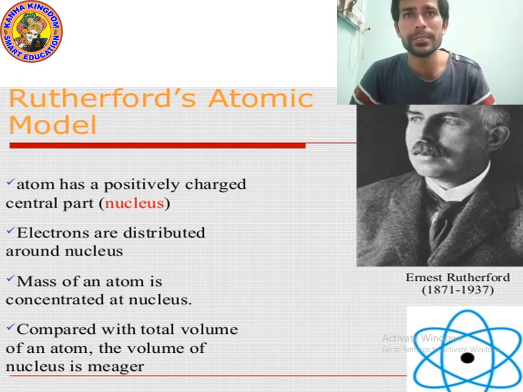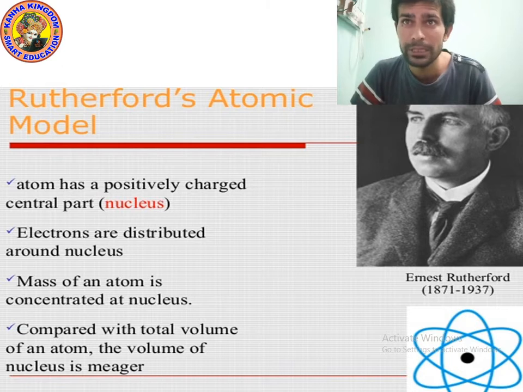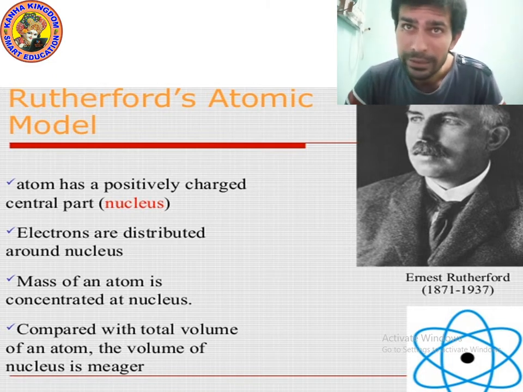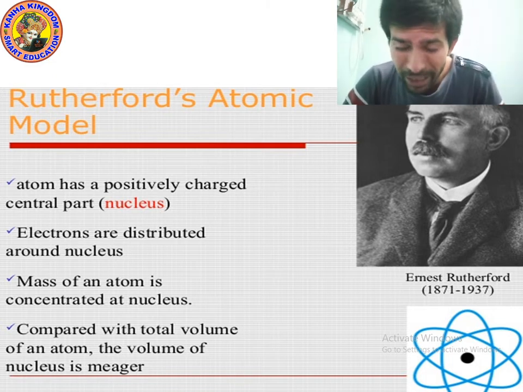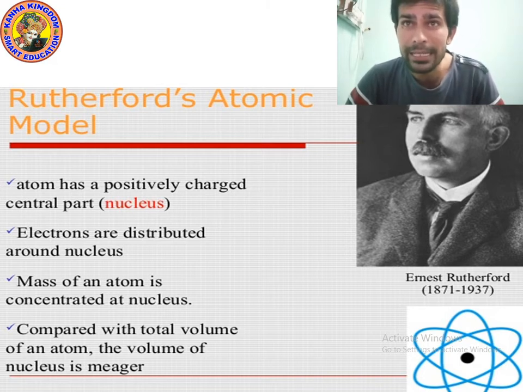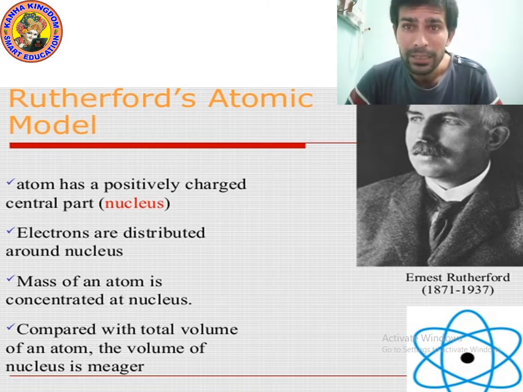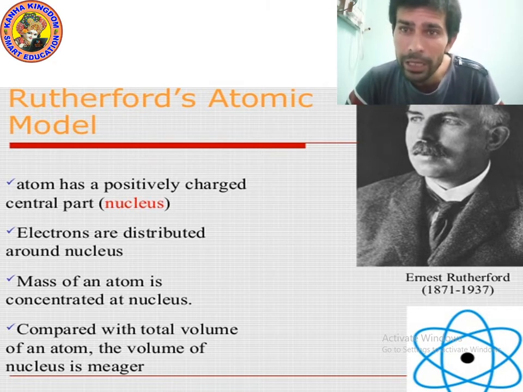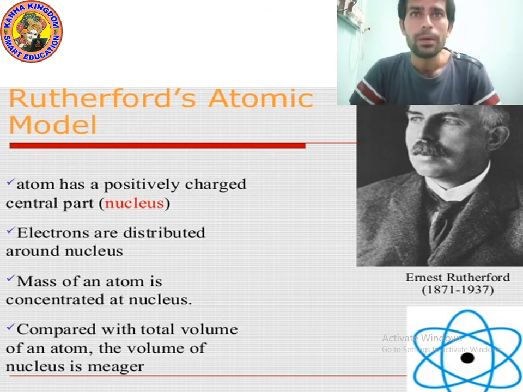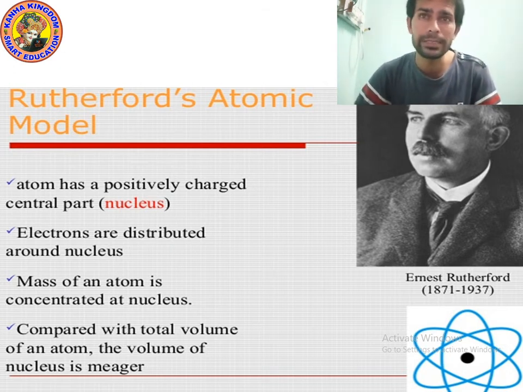Point number 1, atom has a positively charged central part. Rutherford said the center of the atom is positively charged. It is a real fact. We know that the nucleus is the center, and the nucleus has a positively charged particle known as proton, and that's why the nucleus is a positively charged central part.